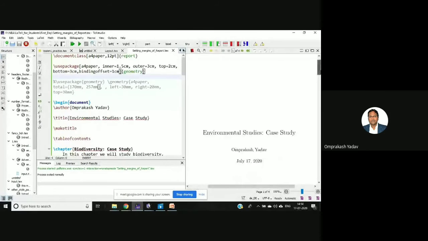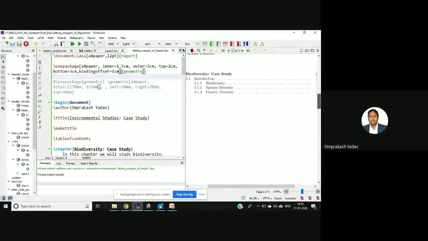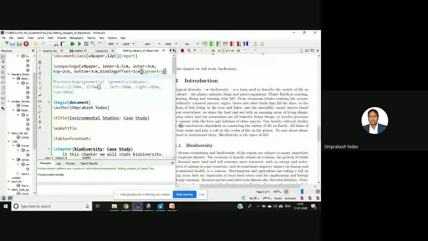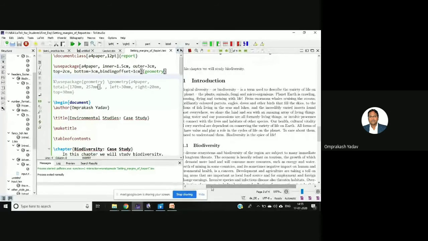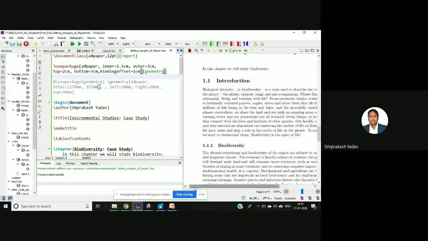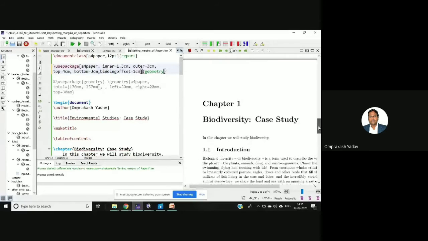See here, initially it was able to fit, but now it has a little bit of increase here, the margins are changed. For example, if I increase this one, let's say top by 4 centimeter, the top margin.